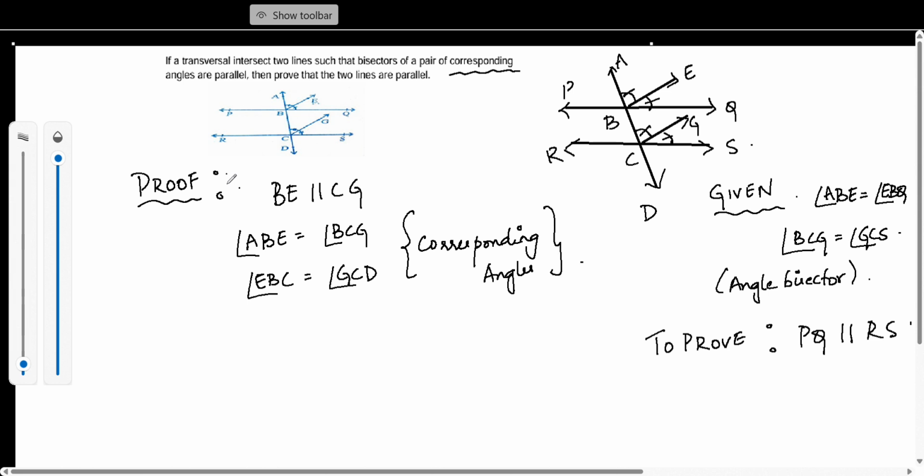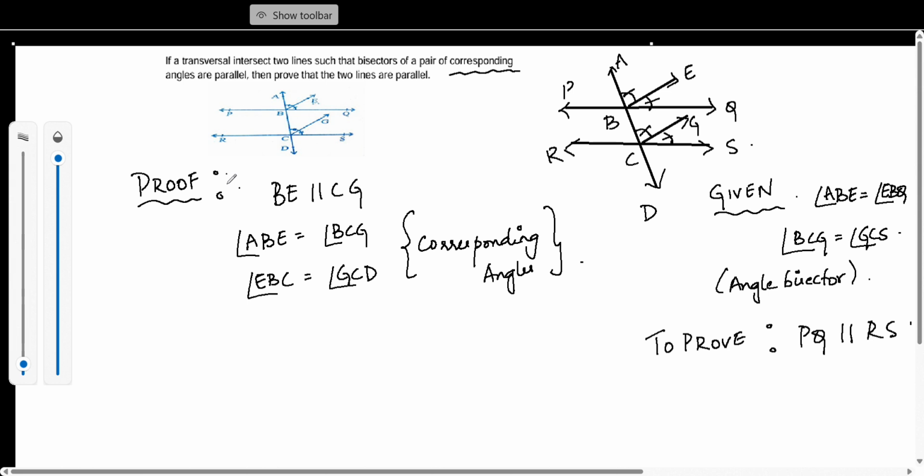Now, normally when two lines are parallel, we know corresponding angles are equal. So, if we have to prove these two lines are parallel, then if we prove that ABQ and BCS, which are corresponding angles, are equal, by the converse, the lines PQ and RS should be parallel.